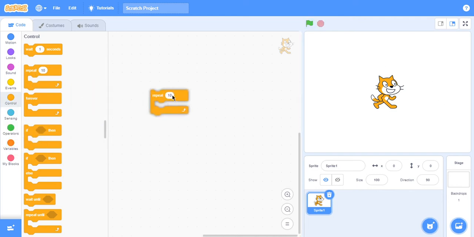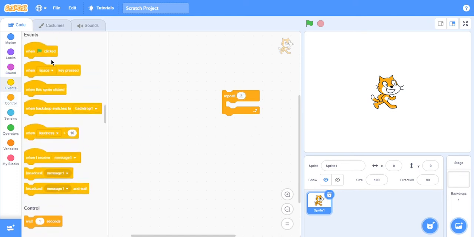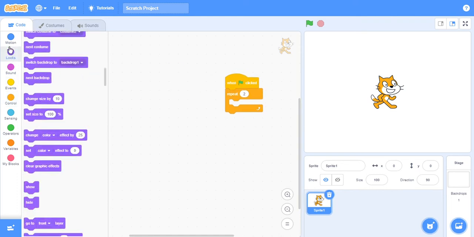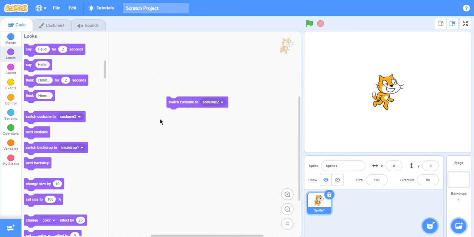We also have a repeat. So if you make it 2 and get that and say hello for 2 seconds. So 1, 2, 3, 4. We'll stop like that. And we got switch costumes. You've seen them. Let's put it to the costume 1.